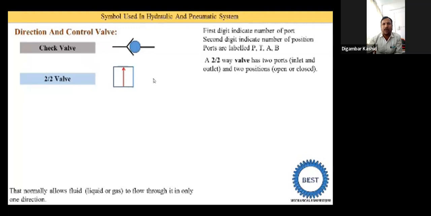Other students, please reply to me. Okay, Pramod is saying visible. All are requested to please reply. Okay, visible, yes sir, visible. Maybe visible but a little blurry.